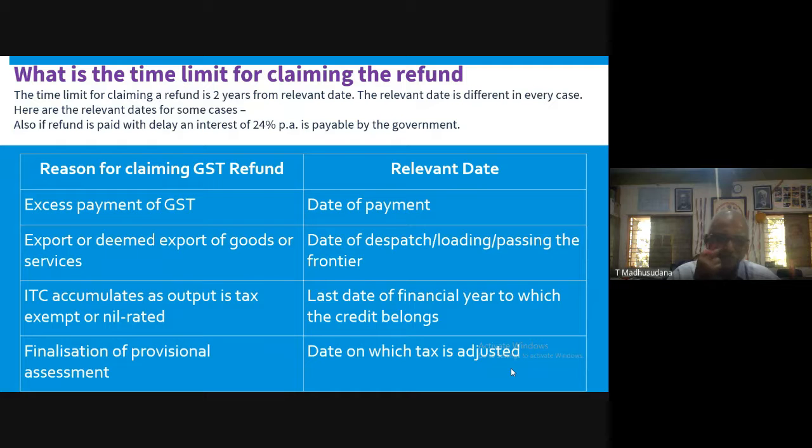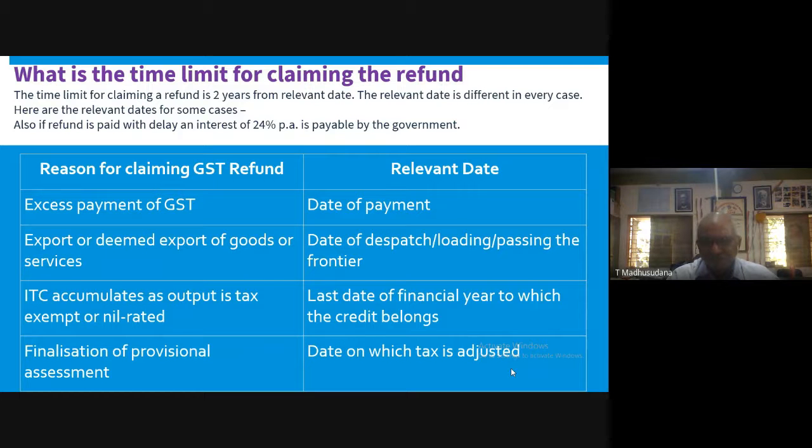So due to change in the tax structure, due to change in the applicability of tax rate to various categories of goods or services, the last date of the financial year to which the credit belongs, that is, 2 years from the last date of the financial year to which the credit belongs, will be considered as the relevant date for claiming input tax credit.